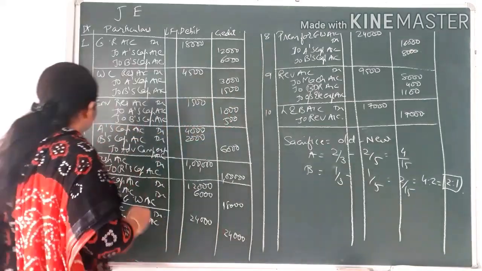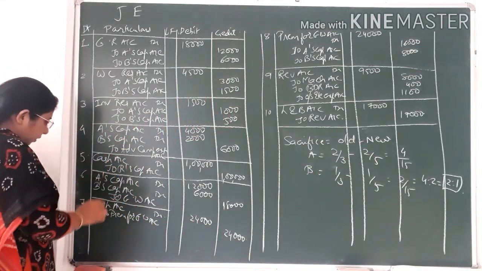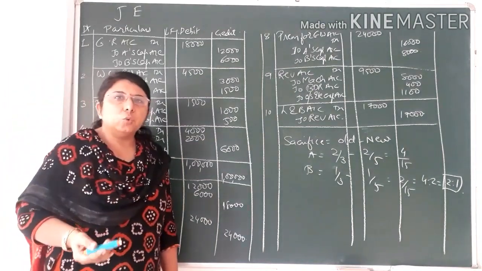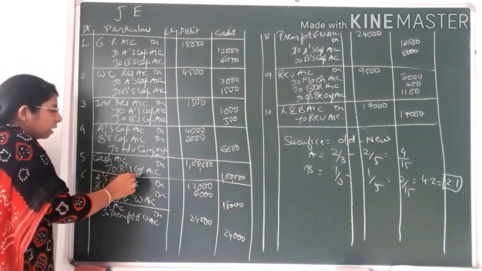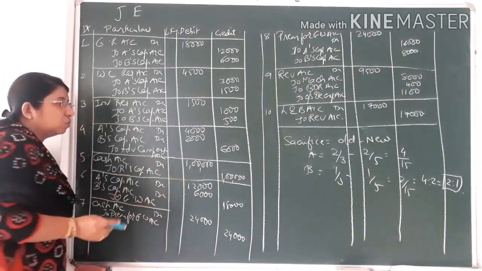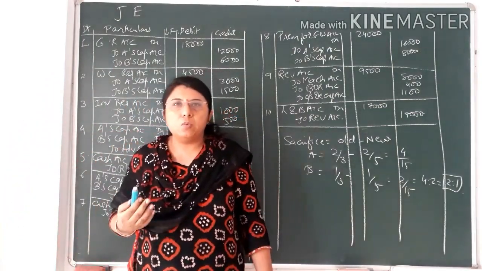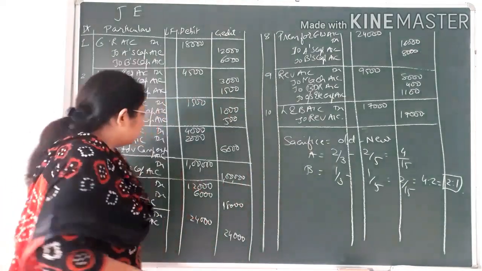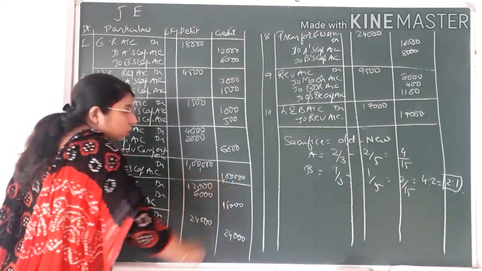Over here, students, I have written two different entries. You can write the combined entry also. You can see 5th entry and 7th entry that I have written separately. You can combine those two entries also. 5th entry, you can see cash account debit to R's capital account credit, means he is bringing the amount of capital in cash. So his capital account will be credited and cash comes in. So debit what comes in. So the entry would be cash account debit to R's capital account credit, that is 1 lakh.